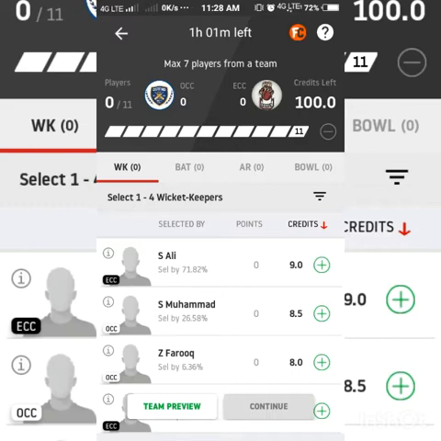And S Mohammad is another opening batsman from the OCC side. He has 48 matches, 1282 runs. He has very good attacking runs. So try to go with two keepers or go with one keeper only. It's your choice. Jet Farooq is also another middle order batsman. His stats are 70 matches, 651 runs and three wickets.